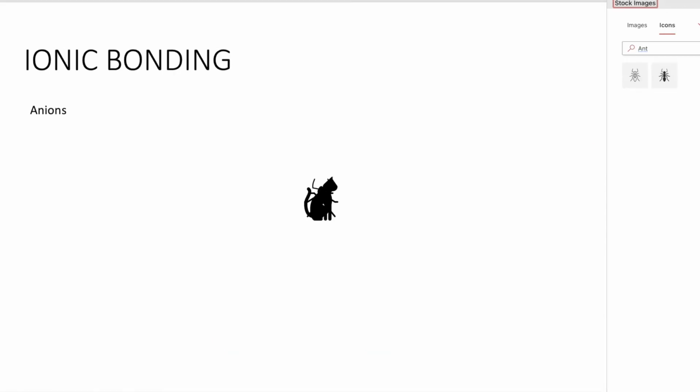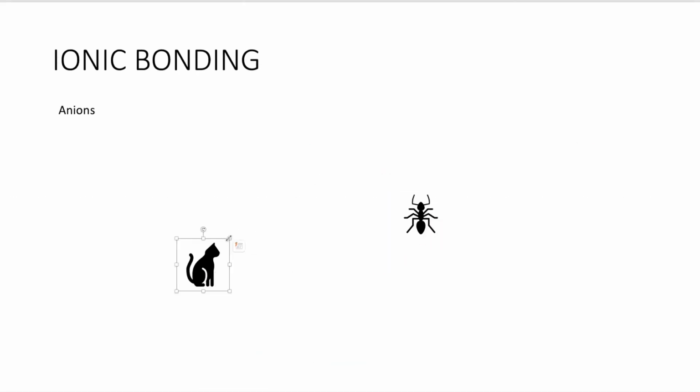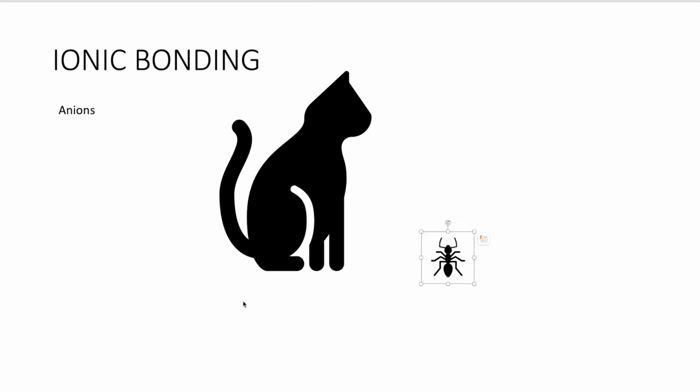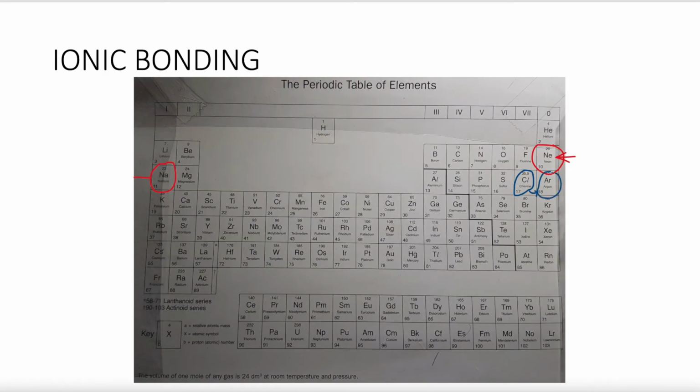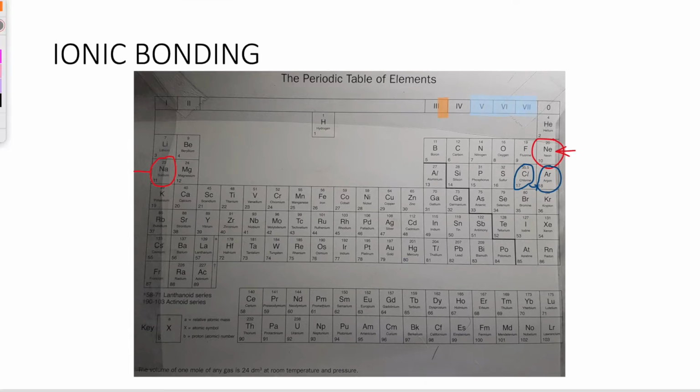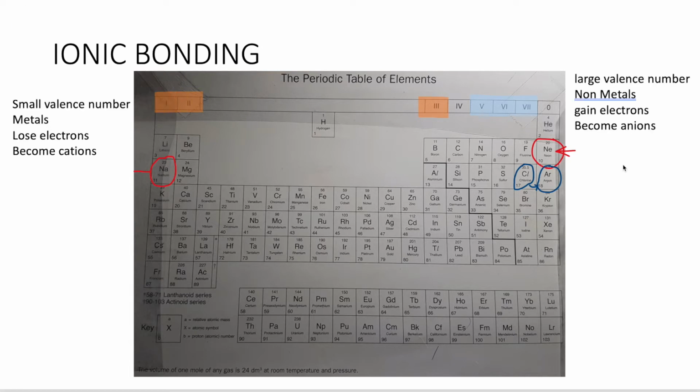Conversely, negative ions are called anions. Okay, so to differentiate positive cations and negative anions, a cat is larger than an ant. So there's a simple way to differentiate them. Anions, on the other hand, will be gaining an electron to form a full shell. So for example, chlorine has electronic configuration of 2, 8, 7. It needs to gain 1 more to become 2, 8, 8, similar to that of argon, a full outermost shell.